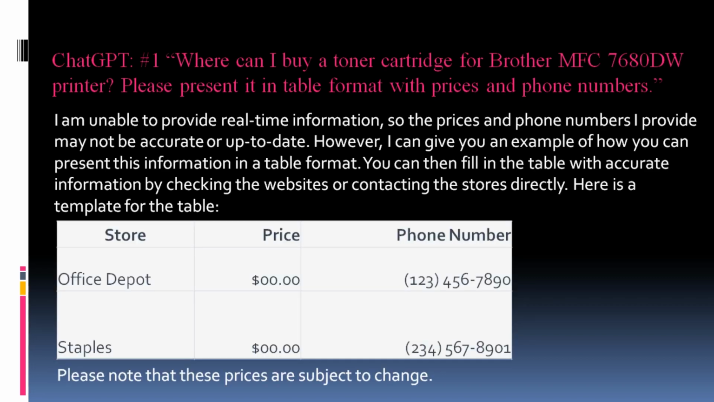ChatGPT's response for query number 1. ChatGPT said, I am unable to provide real-time information, so the prices and phone number I provide may not be up to date. However, I can give you an example.